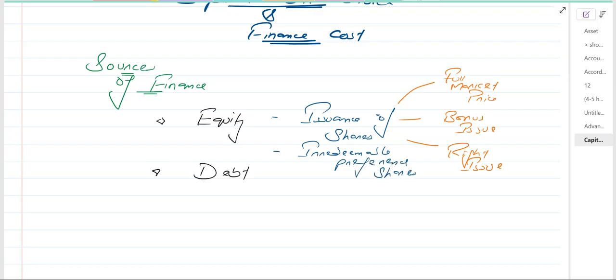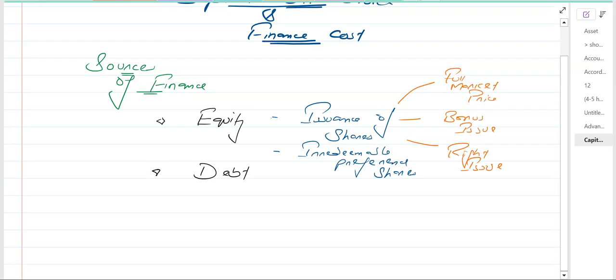So within the equity finance, we have two categories. We have the issuance of shares: issuance of shares at full market price, the bonus issue, and then the right issue. And the second category is irredeemable preference shares, and we'll talk about them later on as well.